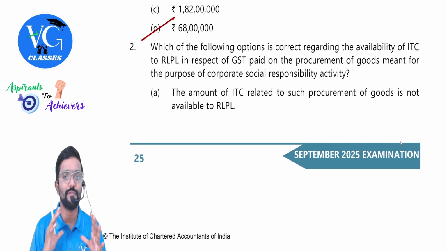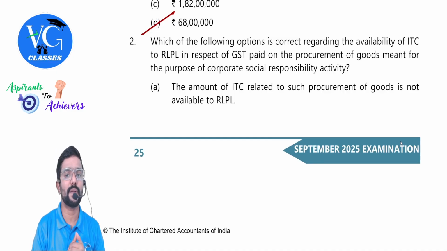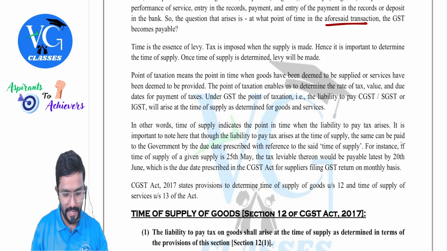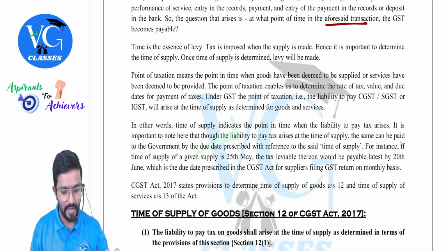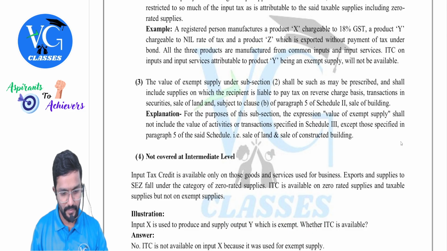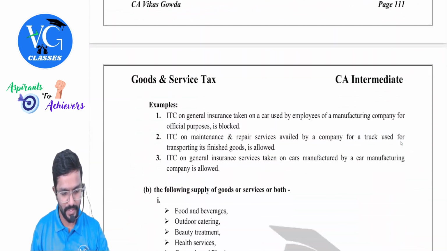Next, which of the following options is correct regarding the availability of ITC to RLPL in respect of GST paid on procurement of goods meant for the purpose of corporate social responsibility activity? Guys, one second, I will just show you. Under 17(5), it is blocked.